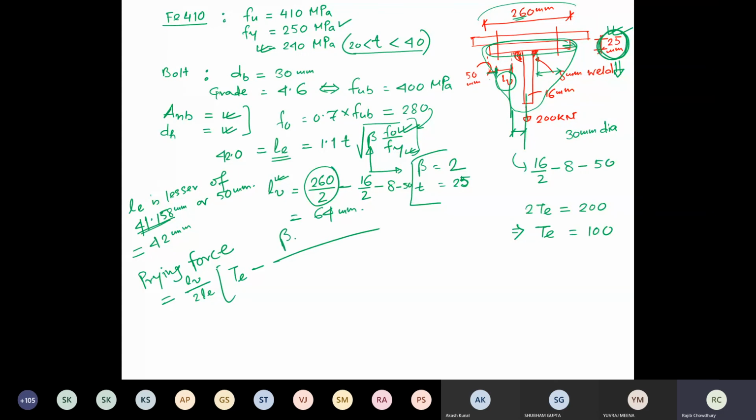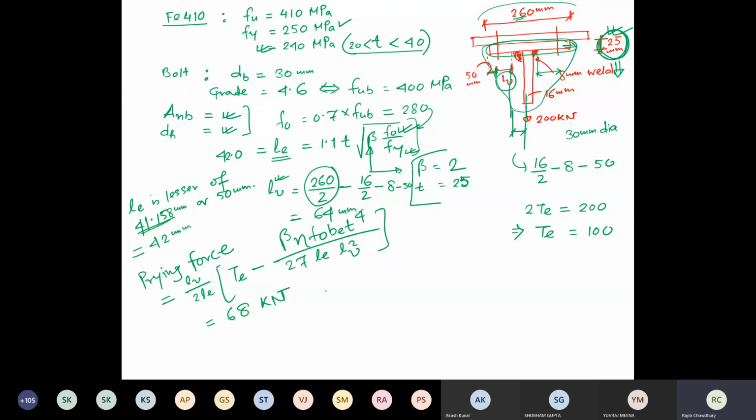The big formula is there: F naught PE T to the power 4 divided by 27 LE LV square. Otherwise, you can take the simplified formula also. Either way, it would come for you as almost 68 kilonewton, something like that.